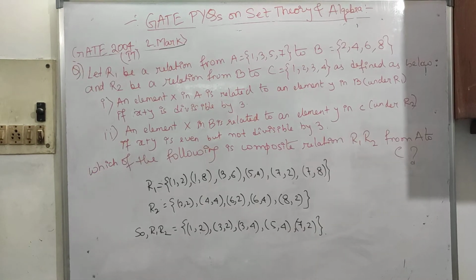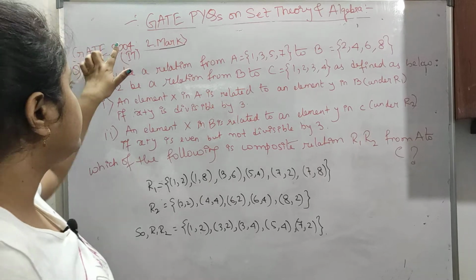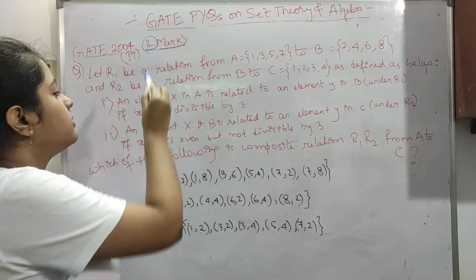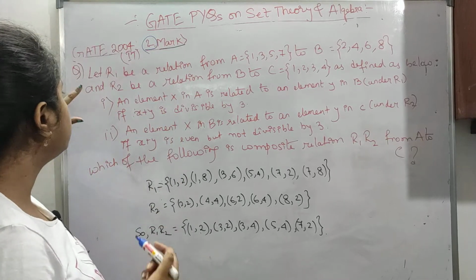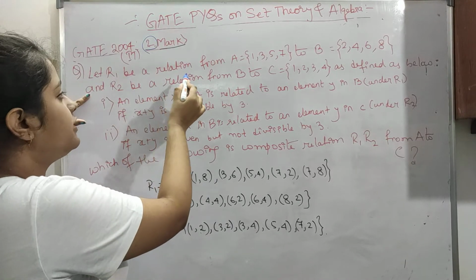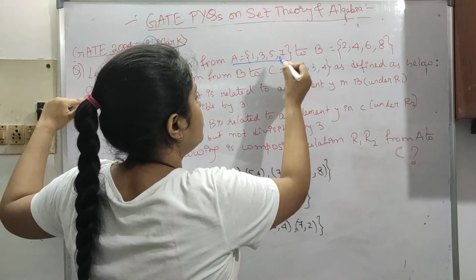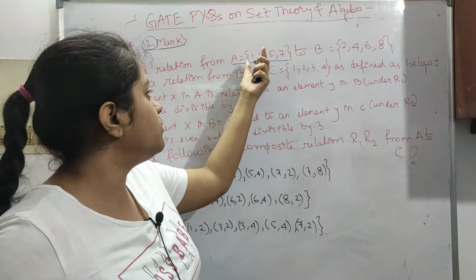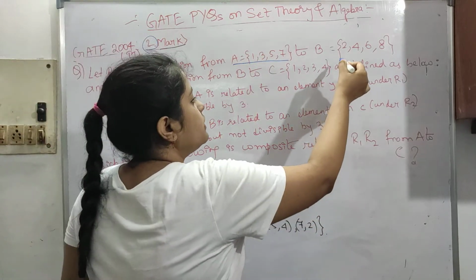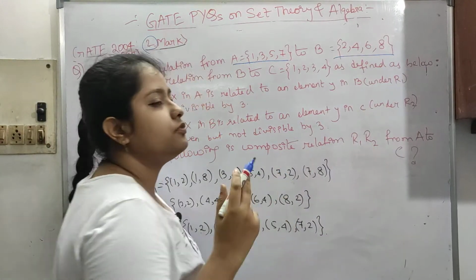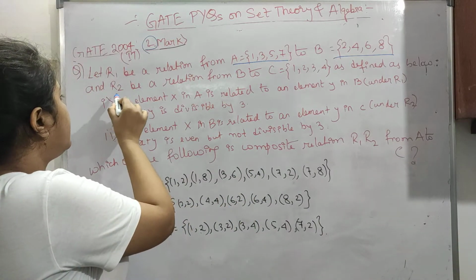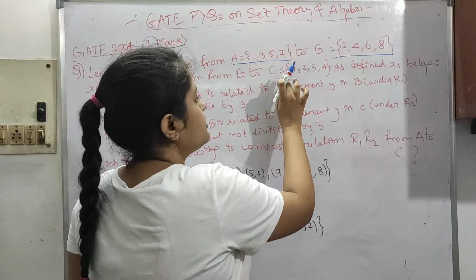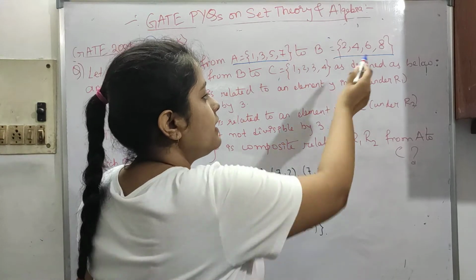So now let's see this question. This was asked in GATE 2004, in the IT paper, and it was a 2 marks question. Let R1 be a relation from the set A, which has the integers 1, 3, 5 and 7, to another set B, which is 2, 4, 6, 8. And R2 is a relation from B to C, where C is 1, 2, 3, 4, as defined below.